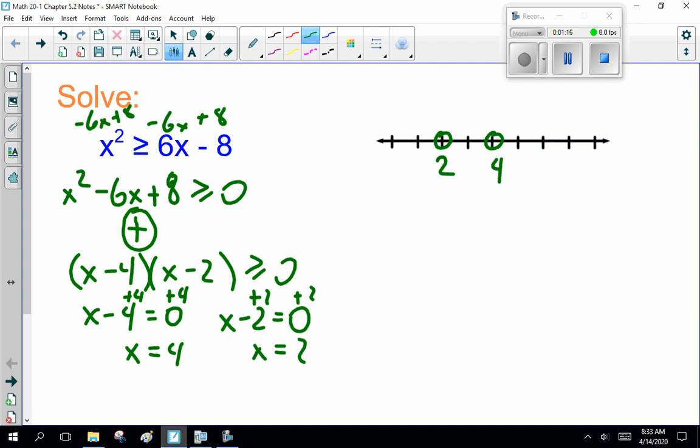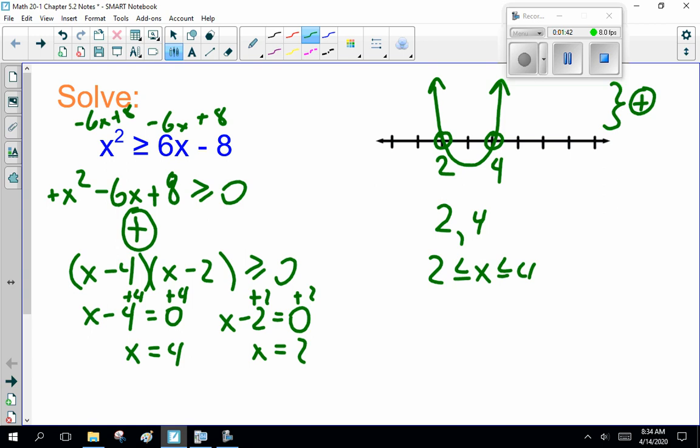Now, as I explained in the last lesson, you are supposed to test a point in each section. However, since this is plus x squared, this graph opens up. So where's this graph positive? Outside 2 and 4. Now, that is x is less than or equal to 2 or x is greater than or equal to 4. Sorry, this should be solid because it includes the number.